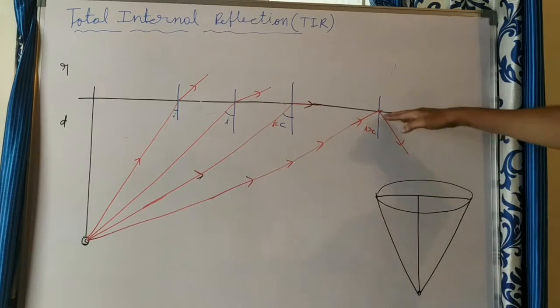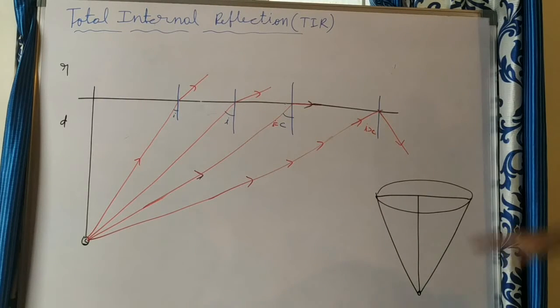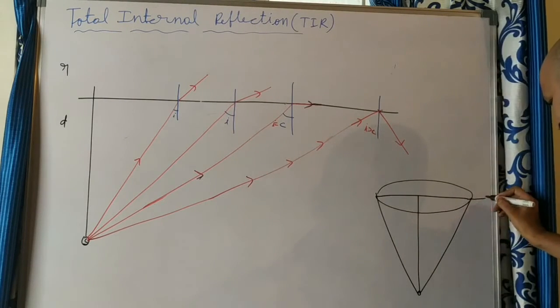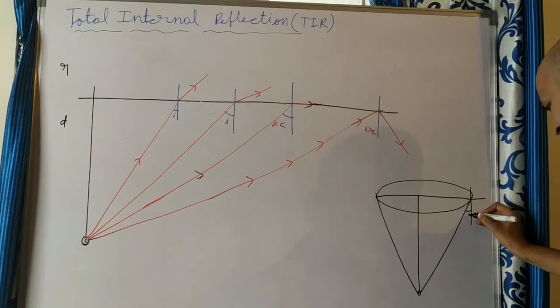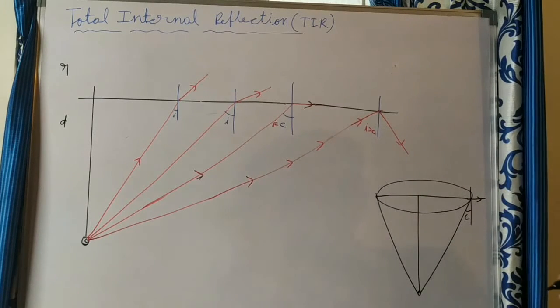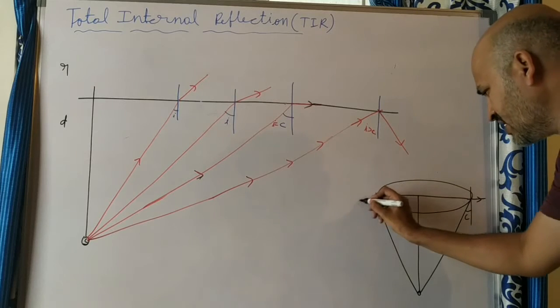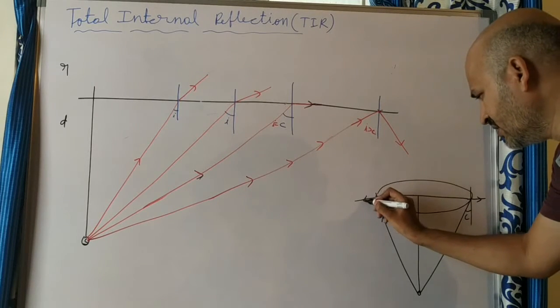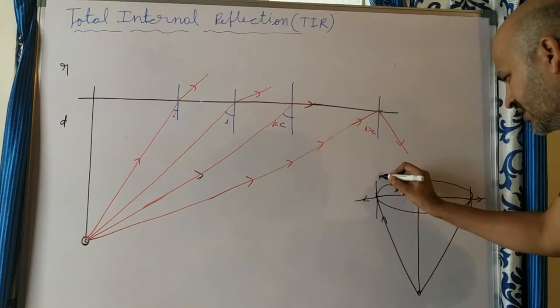Beyond that, because of total internal reflection, the bulb will not be visible. So here it undergoes total internal reflection. For example, you can draw a normal here. What is the angle of incidence? This is C, and the ray is going like that. This side is also the same. The ray which is incident here will refract like this. This is a normal here.